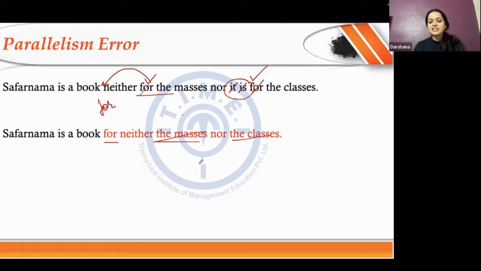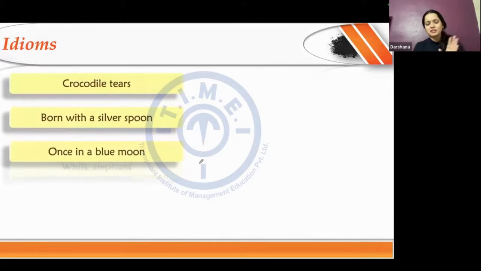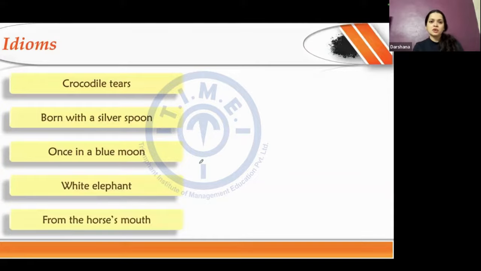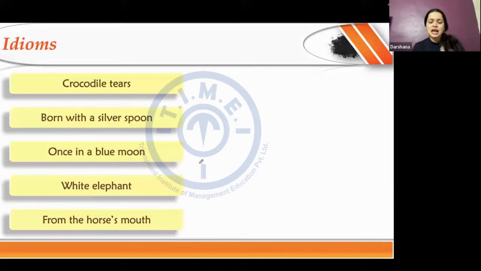Okay. And next is idiomatic. Now, idiomatic has two meanings. One is that you need to know using words and sentences in a particular way, especially with the use of prepositions. And the second is to understand idioms. There is one type of question in the exam where they will test you on idioms. There are two ways in which they could test you: they will use an idiom in a sentence and ask you to identify its meaning, or they will directly give you the idiom.